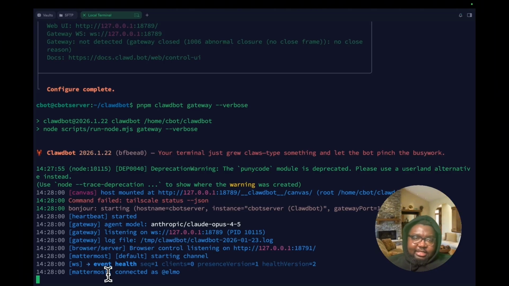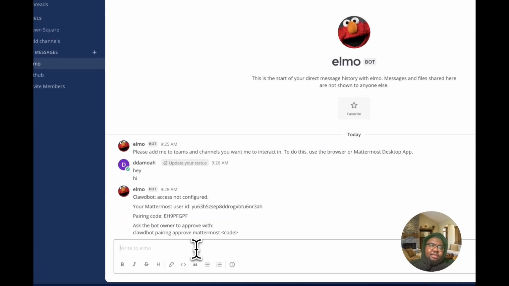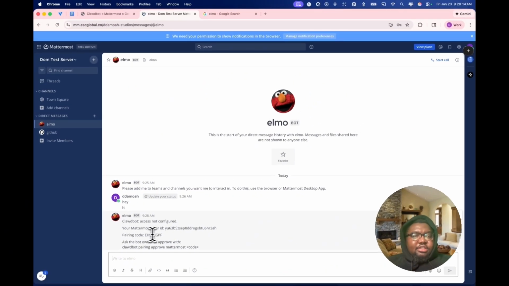So as you can see, connected as Elmo. This is great news. And yeah, we can go over and have a conversation with Elmo. So when you say hi, Elmo goes like, you need to authenticate me. All right, so this is the authentication pairing code.